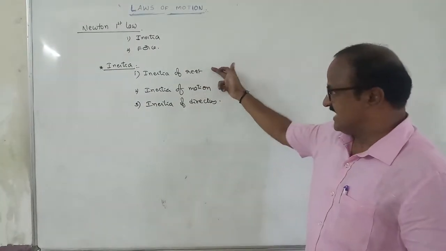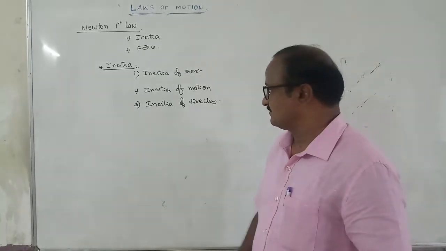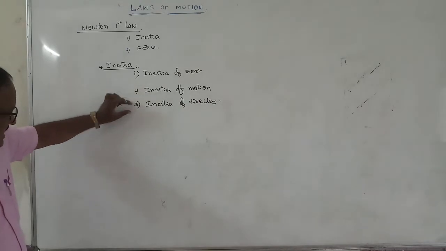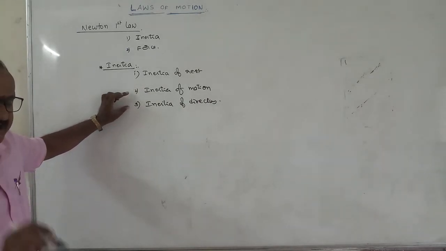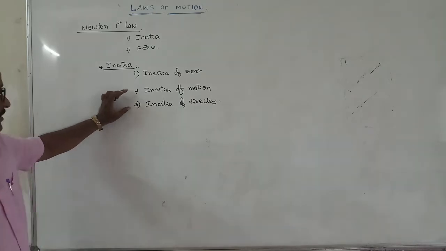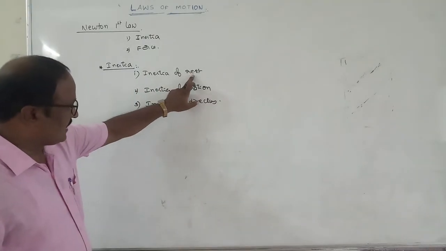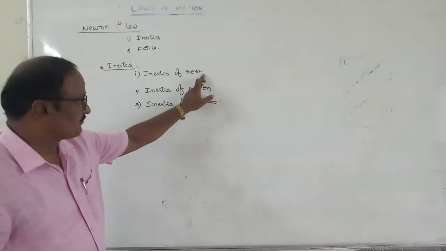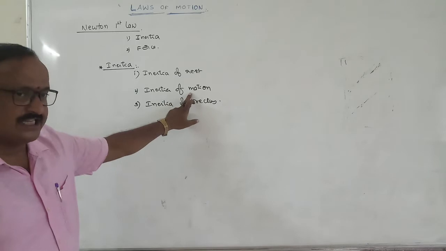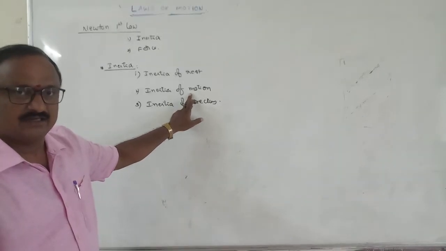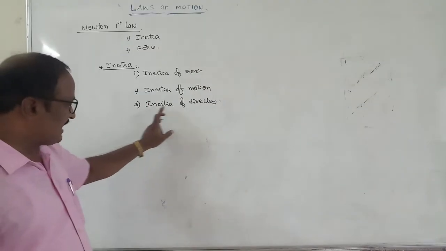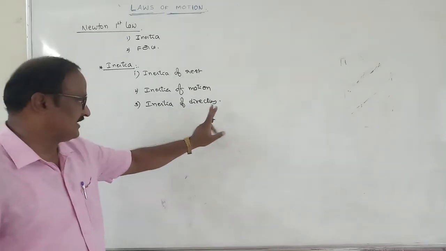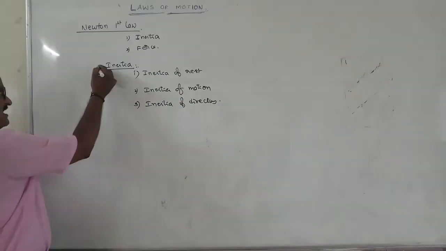So these are the three examples about inertia. So what is meant by inertia of rest? All these three can be written on paper in a single, very similar manner. The inability of a body to change its state of rest by itself is called inertia of rest. The inability of a body to change its state of motion by itself is called inertia of motion. The inability of a body to change its direction of motion by itself is called inertia of direction. So this is the concept of inertia.